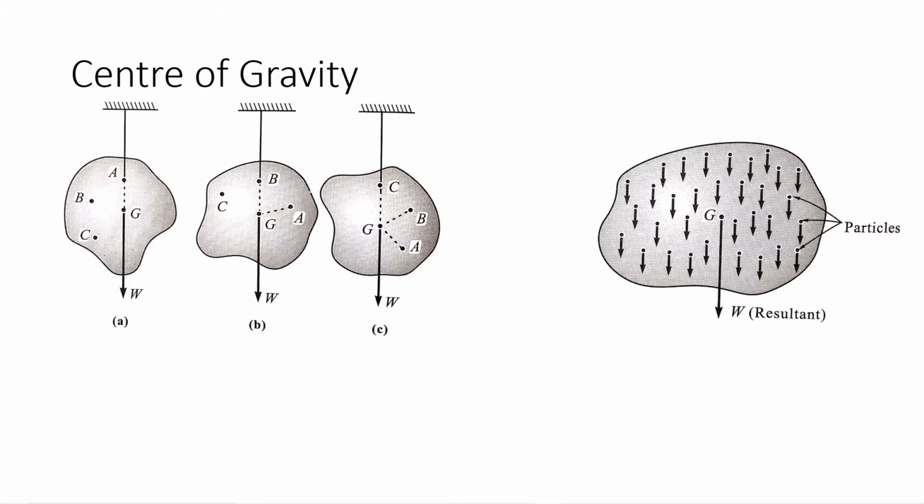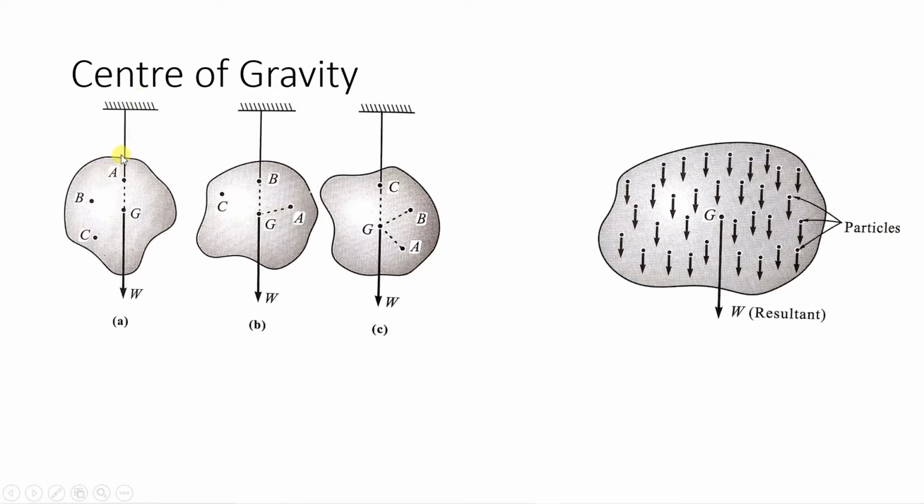So I have presented here some example. Here you can see this is a body of any shape and size. Now on this body there are a few points which are marked: point A, point B and point C. Forget about point G. So we have a random shaped body which has weight, and we have 3 points A, B and C. Now suppose the same body we are attaching at point A a string, and the body is hanged from the ceiling.